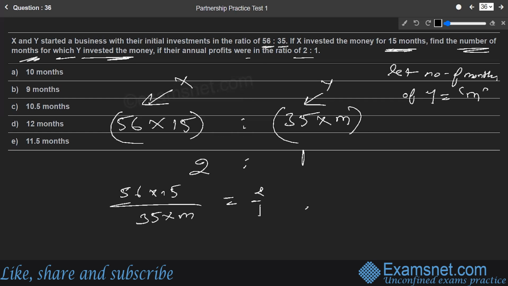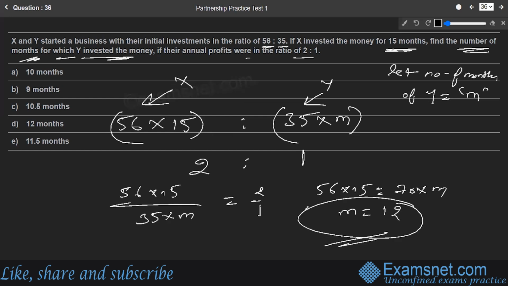Okay. If you solve this, if you cross multiply, 56 into 15 is equal to 70 into M. If we solve this further, the M value is coming out to be simply 12. So the time for which Y's money was in the business is 12 months, or a year, which is available in option D, and is the right answer.